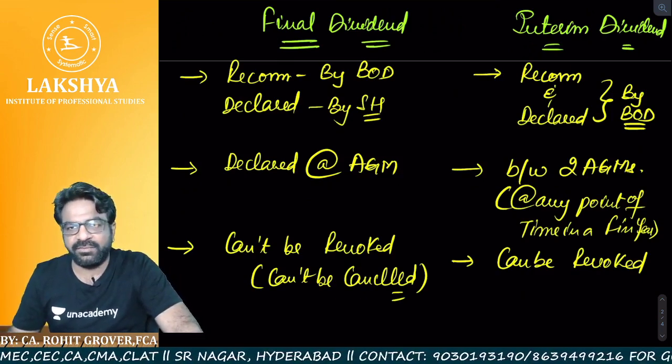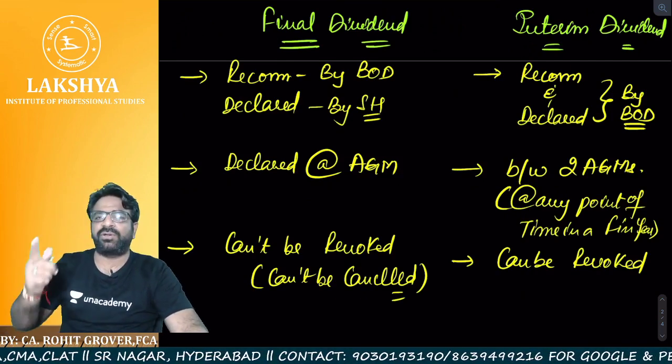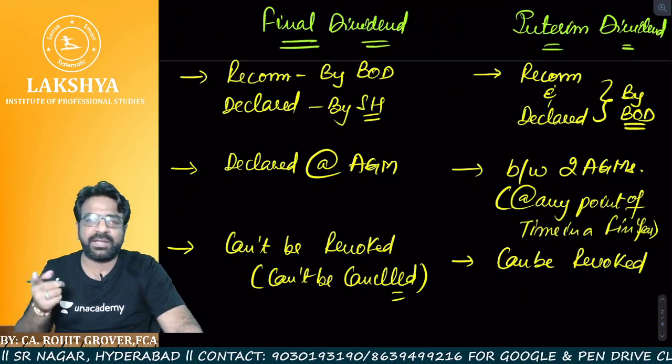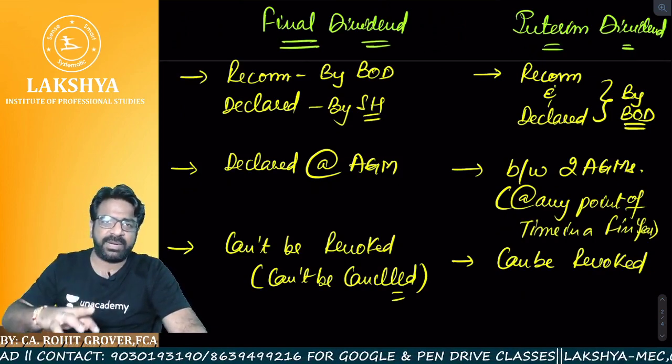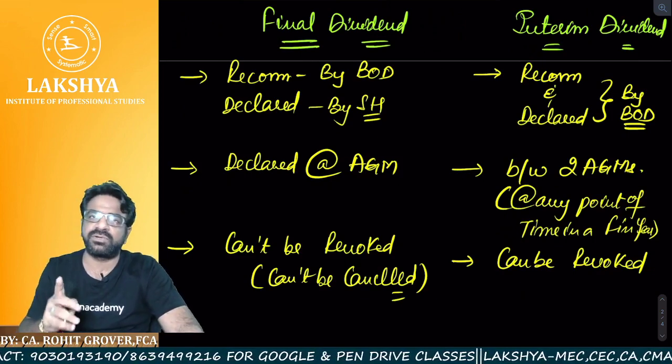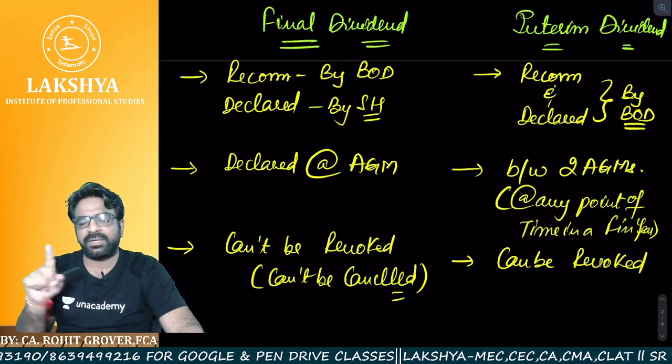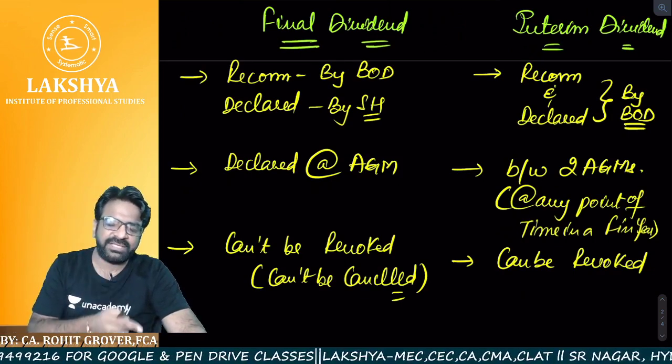So what do you mean by final dividend? A dividend which is recommended by the board of directors but declared by the shareholders is known as final dividend. A dividend which is recommended and declared both by the board of directors is known as interim dividend. Final is declared at the AGM, interim is declared between the two AGMs. Final cannot be cancelled, interim can be cancelled.